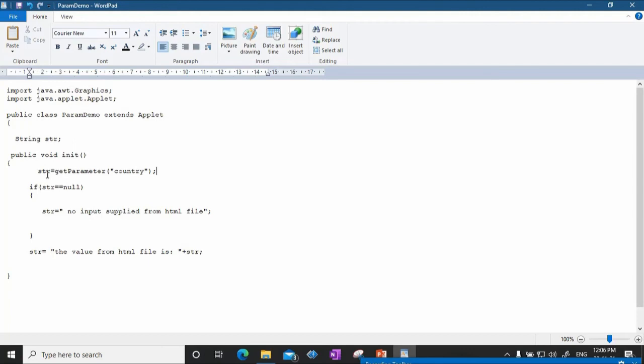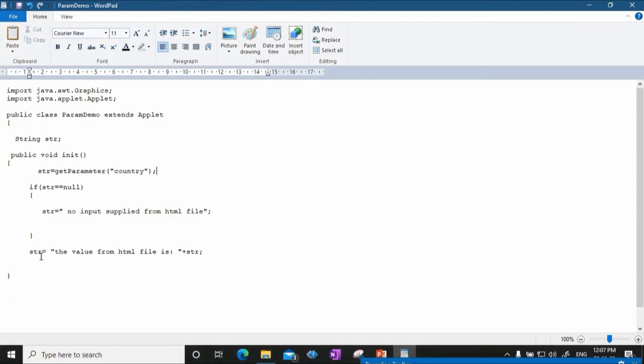Suppose in the HTML document there is no param tag, which means the HTML document is not giving any input to this particular applet. Then this method is going to return null, so str will be set to null in such a case. So we will just inform the user that no input is supplied from the HTML file.